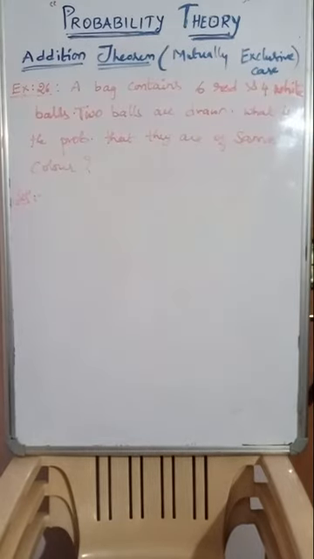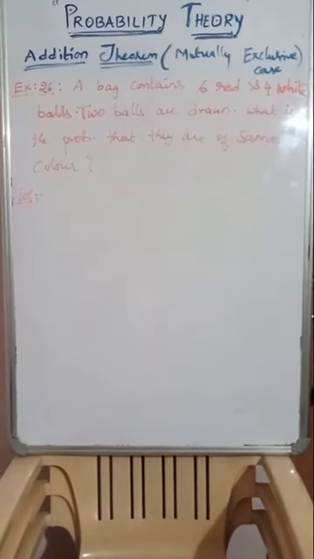Look at the next example. A bag contains 6 red and 4 white balls. 2 balls are drawn at random. What is the probability that they are of the same color? So a bag contains how many balls? 6 red and 4 white balls. So total number of balls is 10. 2 balls are drawn at random. So out of 10 balls, 2 are selected. Now what would be the exhaustive cases?